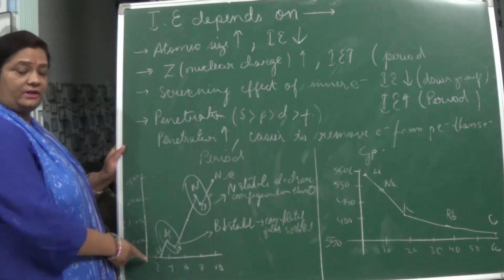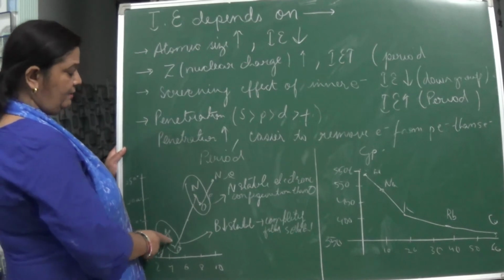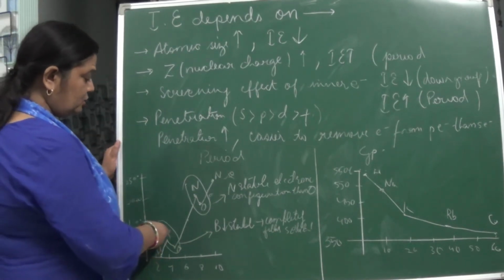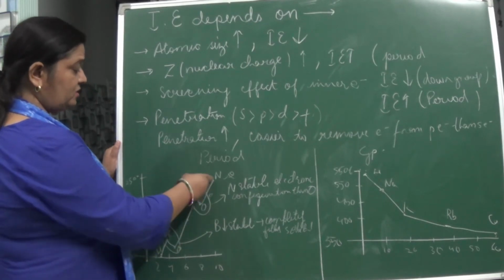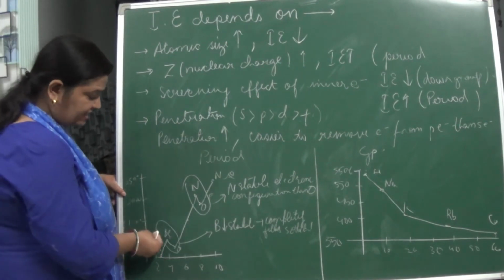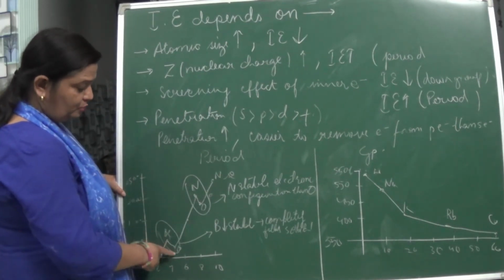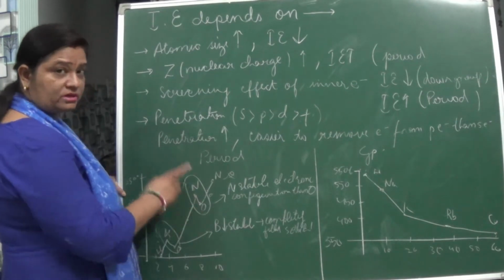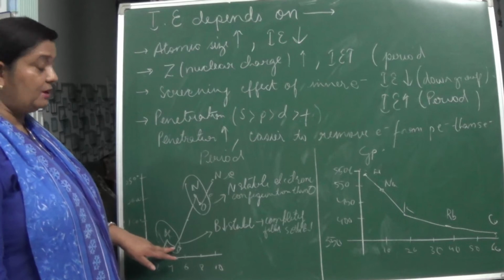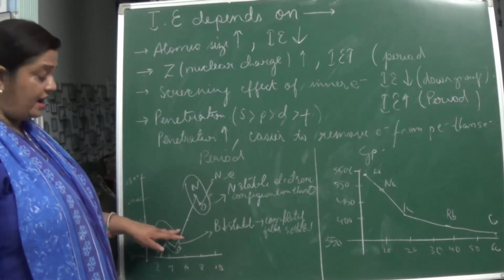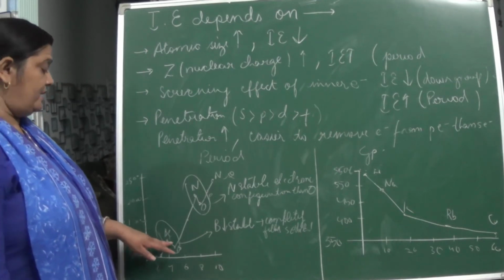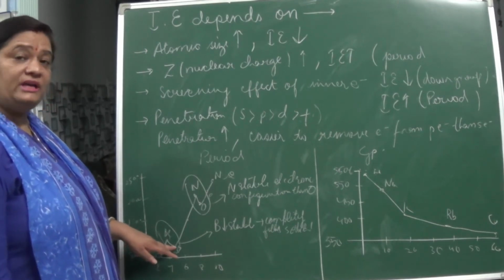Okay, now when we are doing the comparative study of the ionization enthalpy along a period, you can see the graph over here. Lithium, beryllium, boron, you are seeing over here, isn't it? Actually here this is showing the period. You can see the ionization enthalpy is increasing, but yes, there are two exceptions, that is beryllium to boron and nitrogen to oxygen. After beryllium comes boron, and boron should have more ionization enthalpy, isn't it?